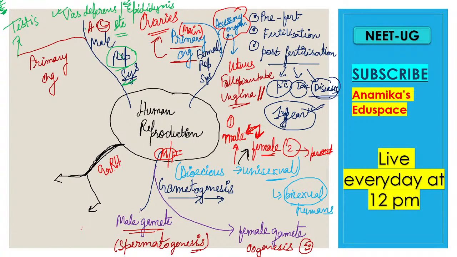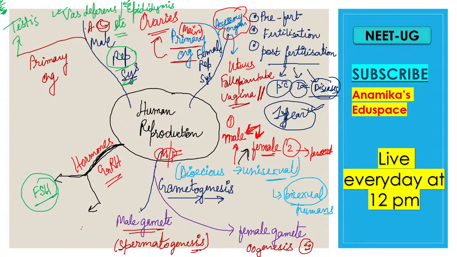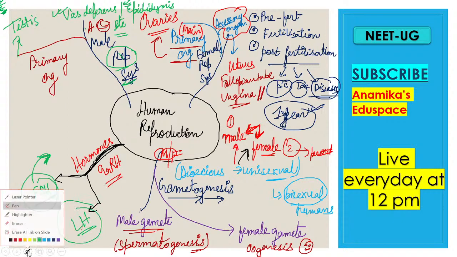Okay, what is the full form of GnRH? We'll write and we'll learn also. So these are the hormones. Some hormones help in reproduction. These are the chemical messengers, and they help reach all the messages. So these are actually your chemical messengers. FSH and LH are the two hormones playing an important role in reproduction. Other hormones are also there, but these are the two main hormones.